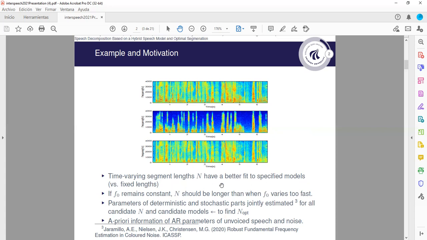So for a better extraction, we claim and we show that it is better to use adaptive segmentation. But for doing that, we need to estimate the segmentation markers and the optimal segment length. But that requires, therefore, estimating all the parameters of this deterministic and stochastic parts for all possible candidate segment lengths before finding the optimal segment. And we use a priori information of autoregressive parameters of unvoiced speech and noise.